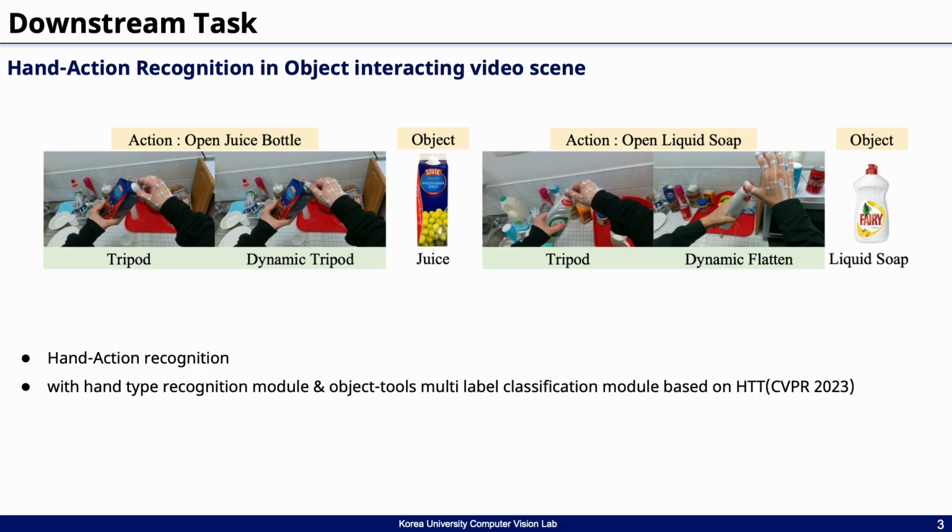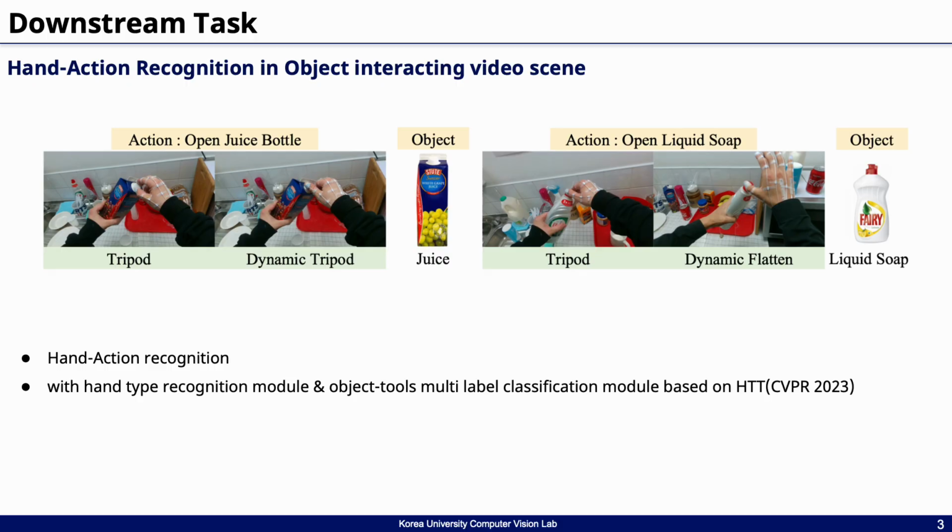To elaborate further on the research topic and related tasks, my work focuses on curating data specifically for hand-object interaction scenarios, and then demonstrating the utility of this curated dataset by applying it to downstream tasks such as hand action recognition.